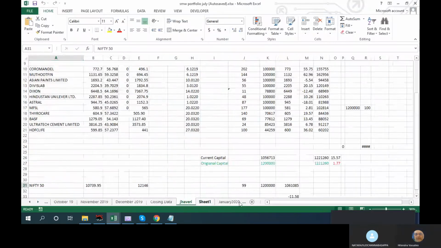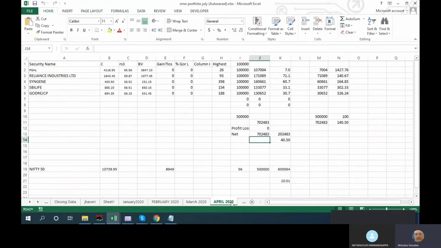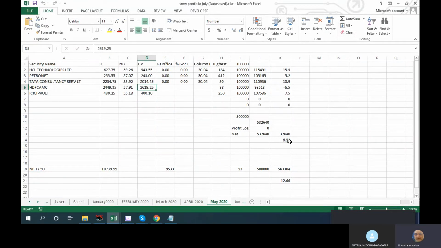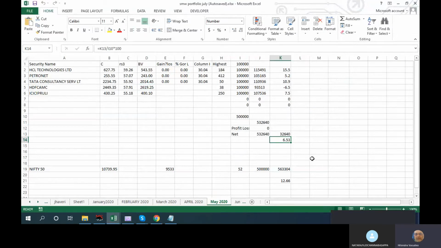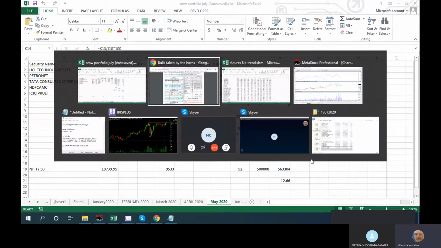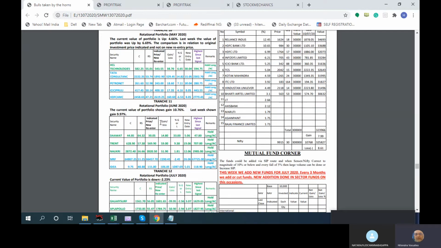10 May. So May has actually recovered, see, 4.66. As of Thursday it was 6.53. Because TCS and all are slightly slow, no? Petronet slightly slow, HCL Tech. So they are gaining ground, 6.36.